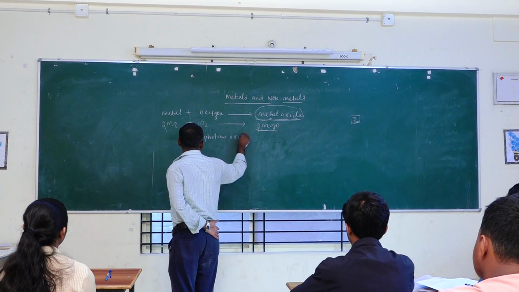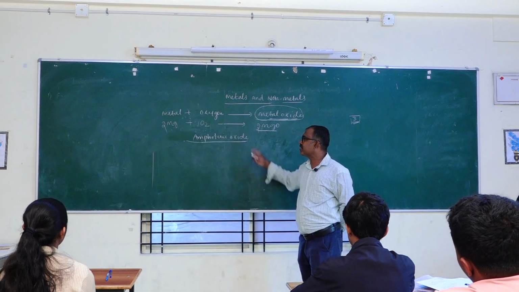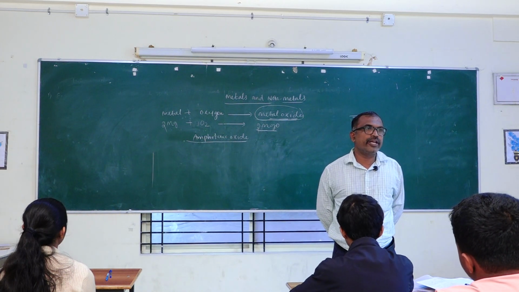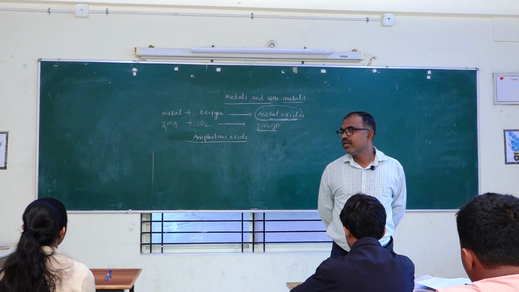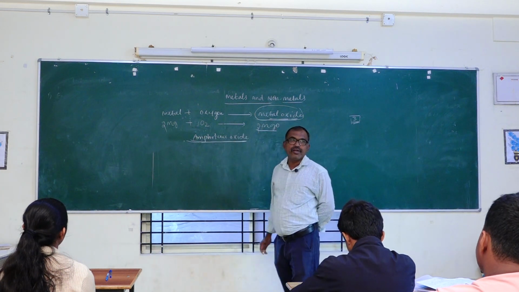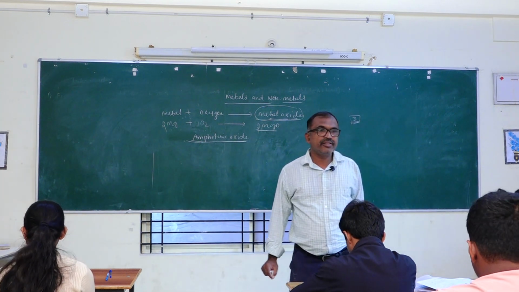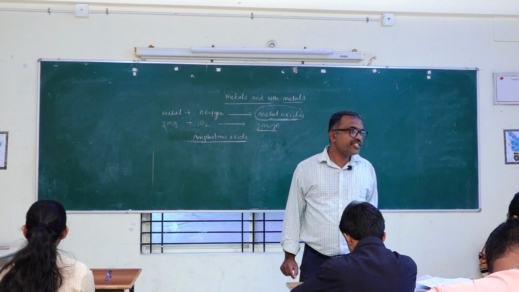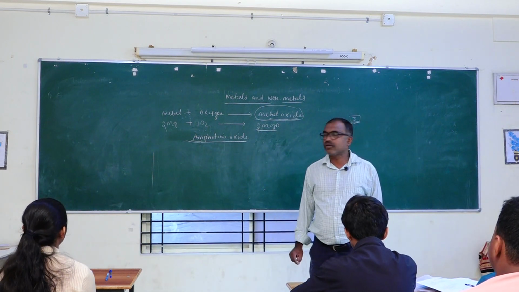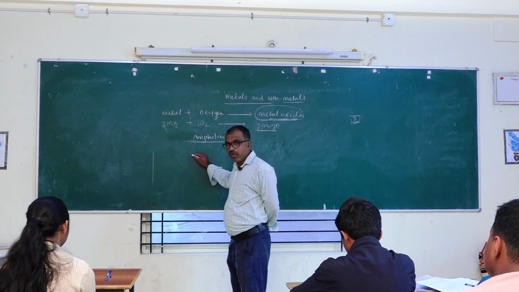Amphoteric oxides. This is another important question, repeated in the examination: what are amphoteric oxides? Give an example. So the definition of amphoteric oxides: when a metal oxide reacts with acids as well as bases to produce salt and water, it is called an amphoteric oxide. For example, in your book they have given